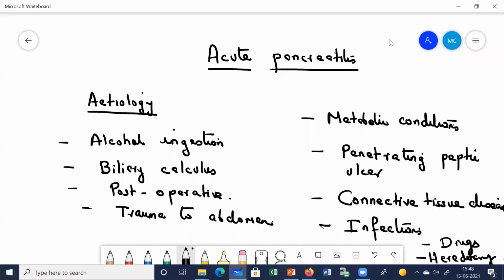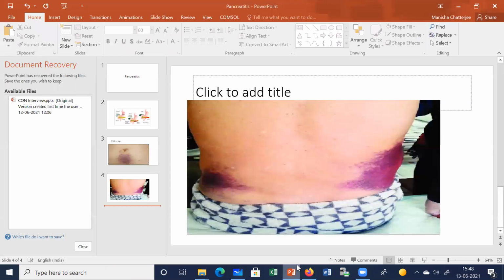Today, the topic of our discussion is a very important topic, that is acute pancreatitis. So, first, what do you understand by pancreatitis? From the definition only, you can understand that pancreatitis is the inflammation of the pancreas. I'll just show you a picture.